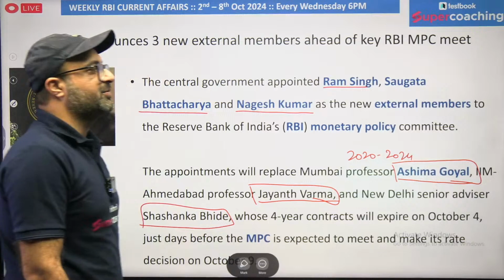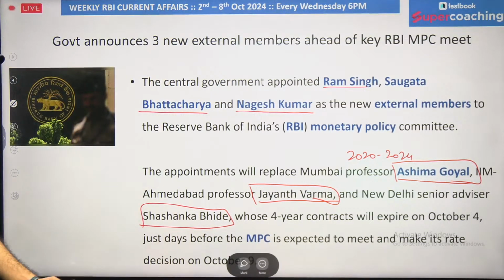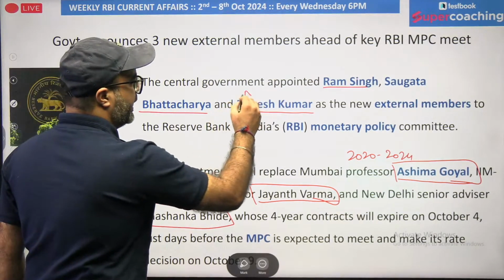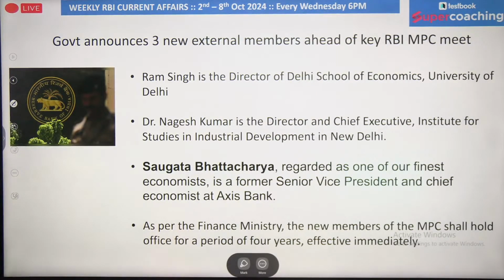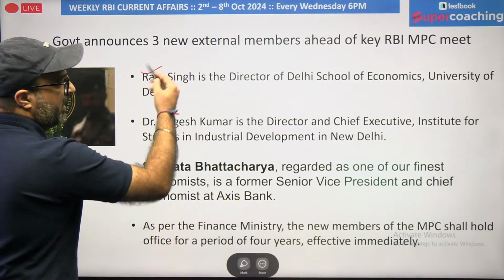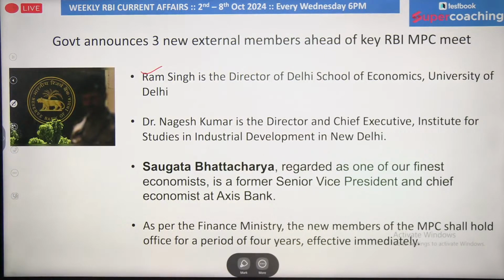The new members are Ram Singh, Sugata Bhattacharya, and the third name is Nagesh Kumar, and he's the one who was not in favor of maintaining the same monetary policy rates in the current policy which has been presented. Ram Singh is the director of Delhi School of Economics, University of Delhi.